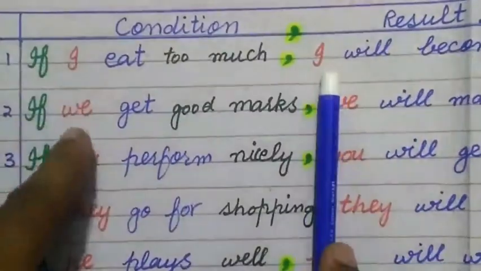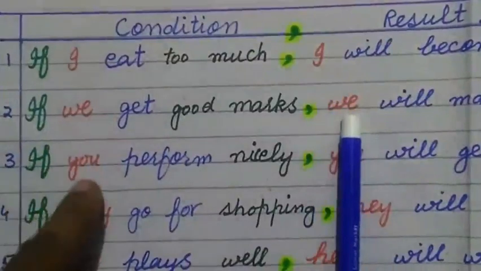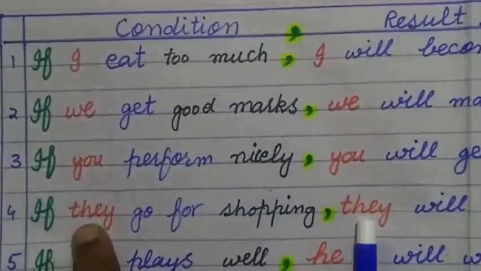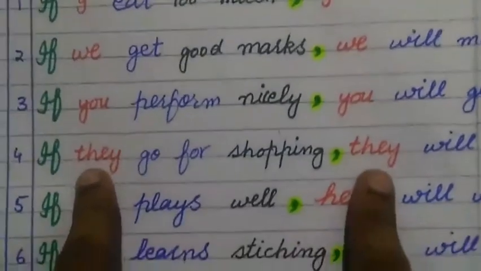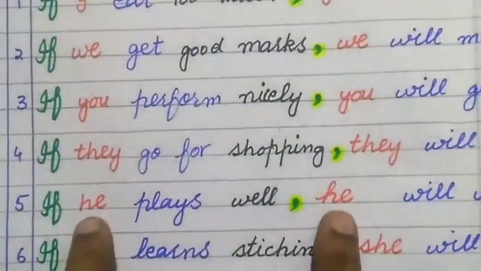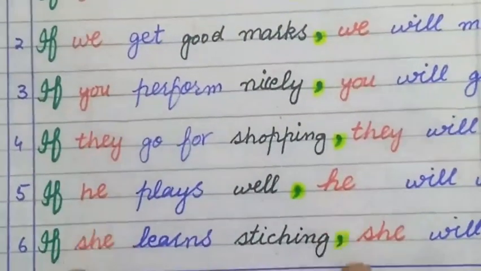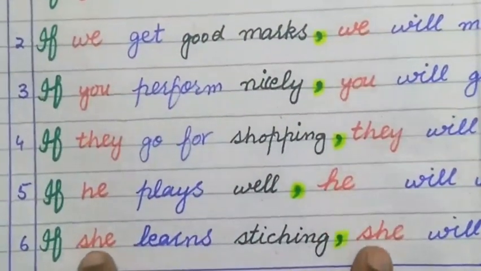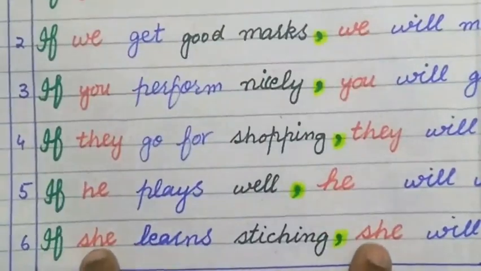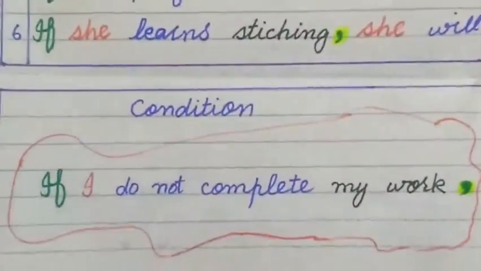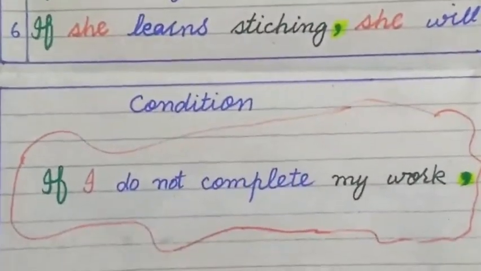I, we, you and they have the same subject on both sides. Similarly, he is the subject in sentence number 5 and she is the subject in sentence number 6. But it is not necessary, as I have made another table for you.